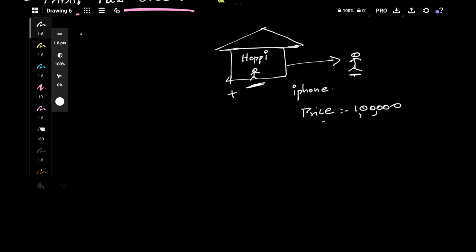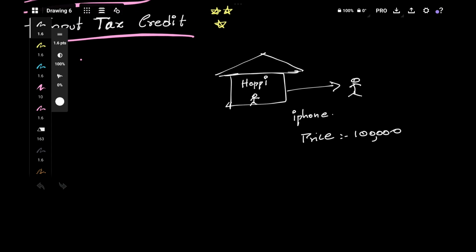Will government require? No. Government will see this and government will try to make some profit out of it. So that's the reason why government charges some tax in it. The tax is nothing but GST. So actually on mobile phones the tax rate is 18%, but for simplicity sake we'll take 10% for now in this example. So let's assume tax rate is 10%.